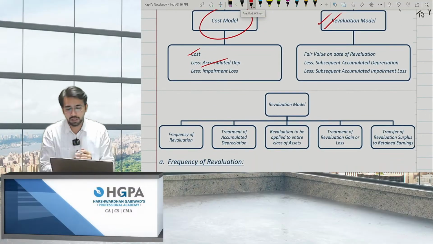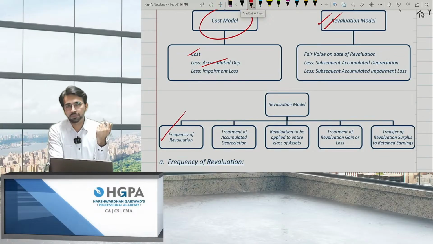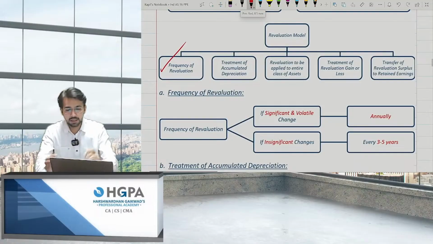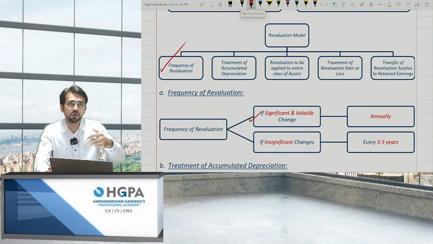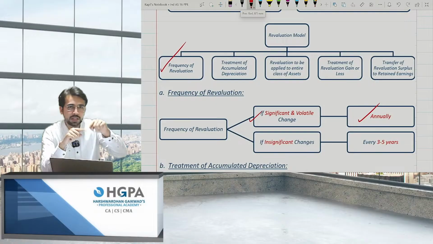I'll discuss it one by one. The first point says frequency of revaluation. When should you revalue? If the change is very significant and volatile, at least annually you have to check, on, let's say, 31st March every year. If the change is very volatile, at that time you have to check annually.